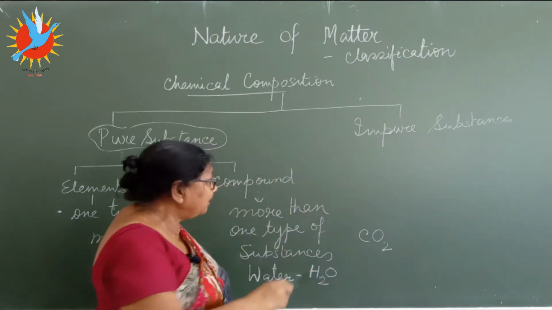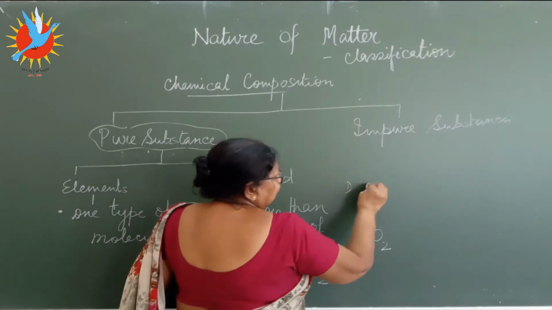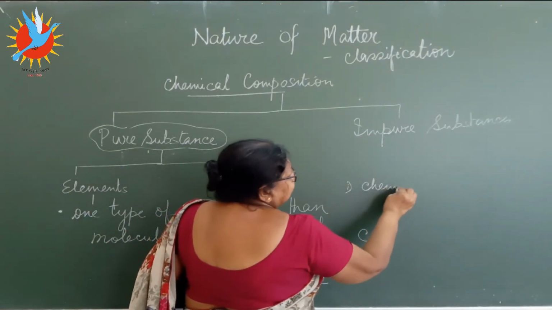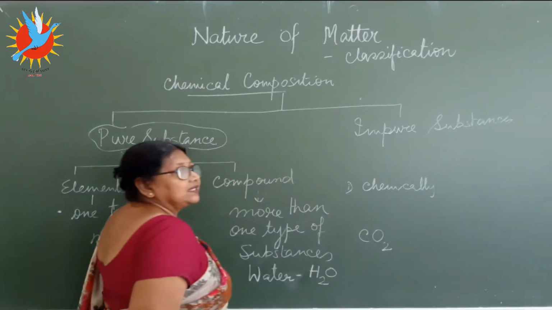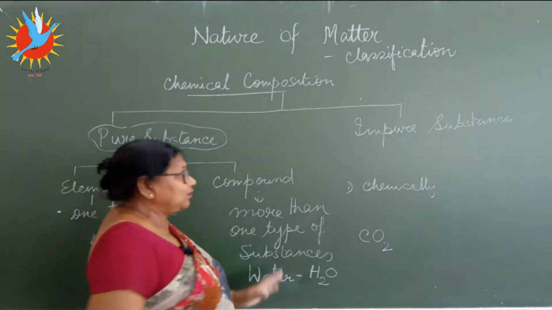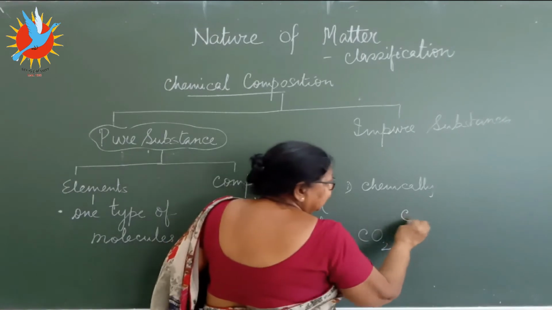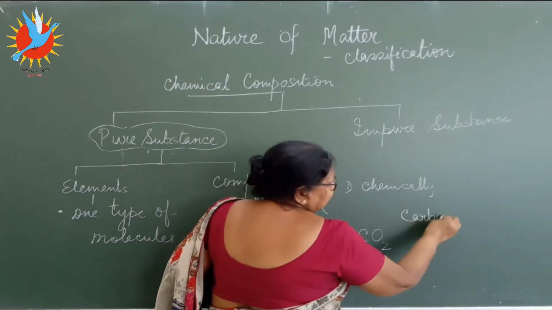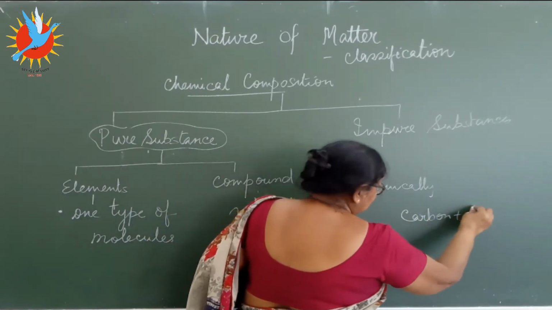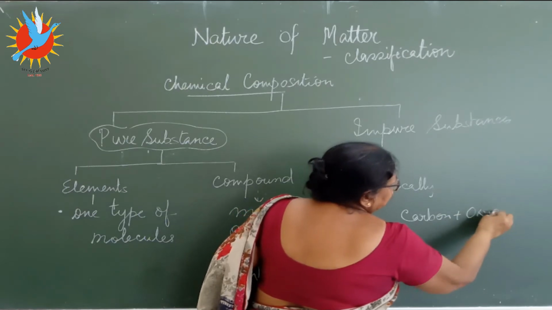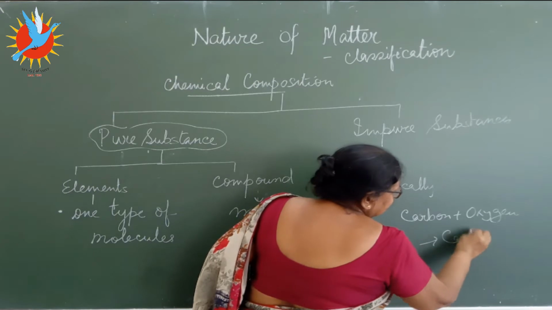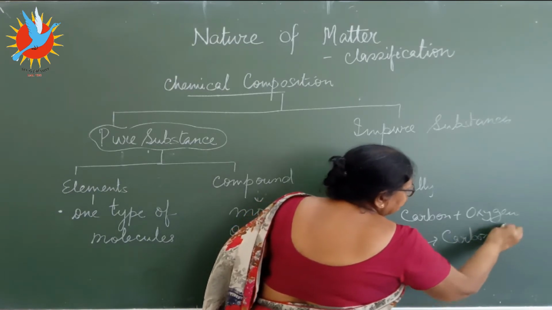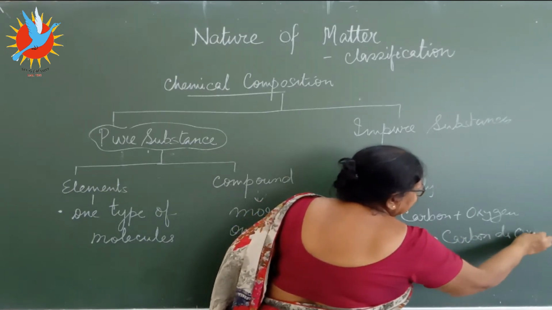How they are combined? Chemically. Chemically combined. When they combine chemically, what happens? When carbon will combine with oxygen, it will make the gas carbon dioxide.